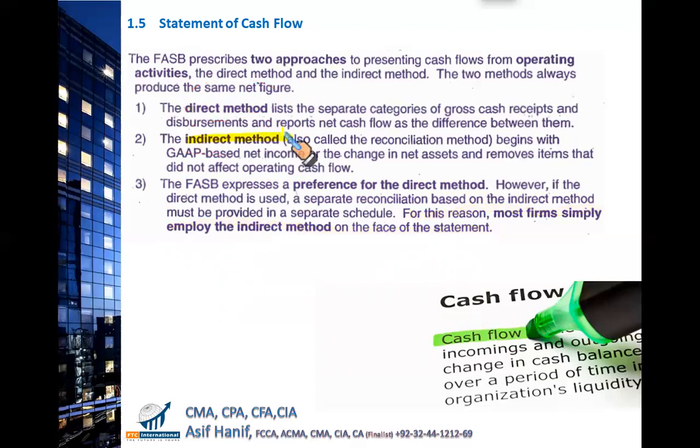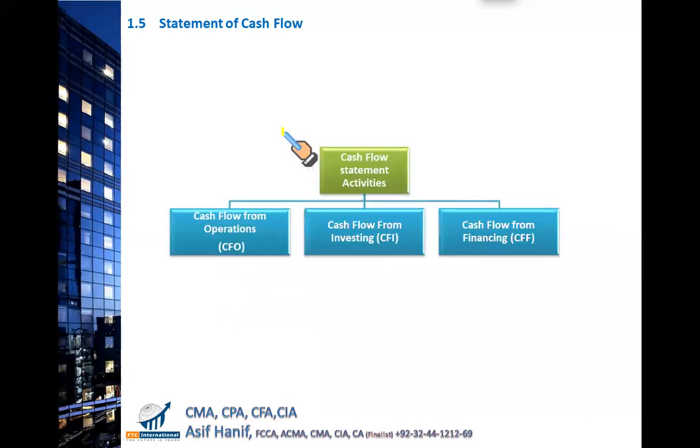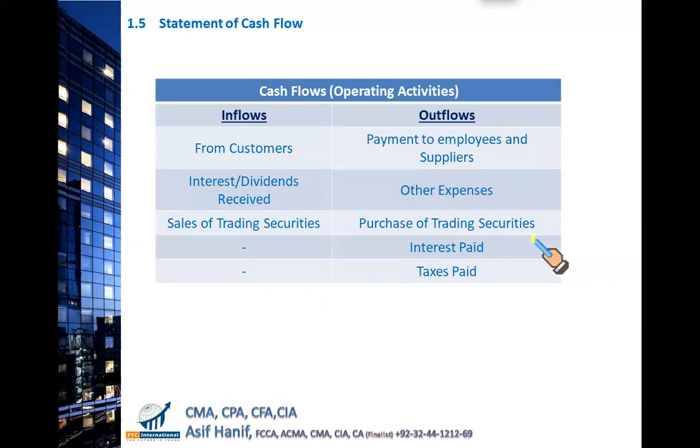So let us discuss in detail the different sections of cash flow: cash flow from operating activities, investing and financing. Let us see one by one. Operating cash flows means the money you receive from your customers, money you receive as interest on your deposits, and dividends received. Just like Heather, you asked a little while ago, dividend received: you have invested in some company and you receive some return on your investment. And when you sell any trading securities, they are all operating inflows. What about the outflows?